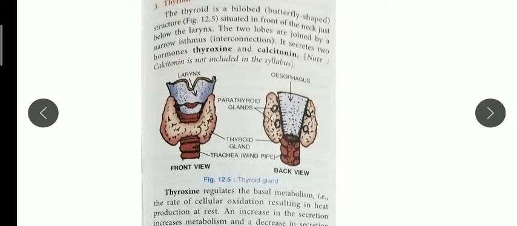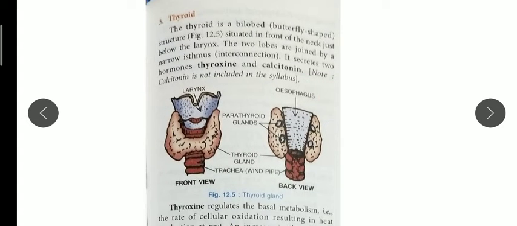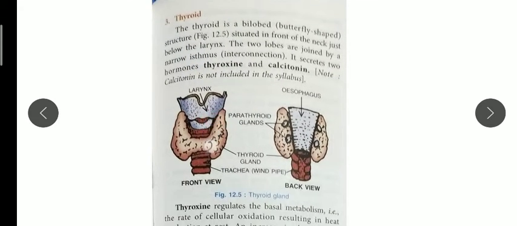You all are familiar with these terms. Now, thyroid gland and parathyroid. There are two glands inside the thyroid region: thyroid gland and parathyroid gland. The thyroid gland is situated in front of the neck, just below the larynx. You can see it here, butterfly-like, and you should remember the two lobes are attached by the isthmus.